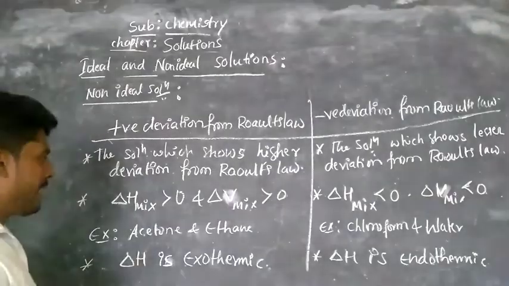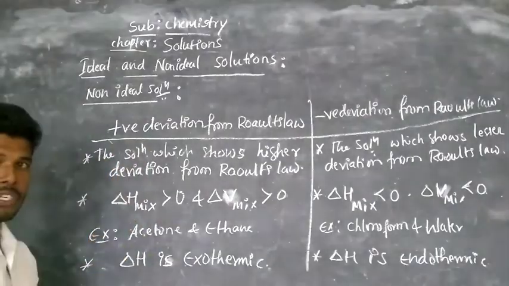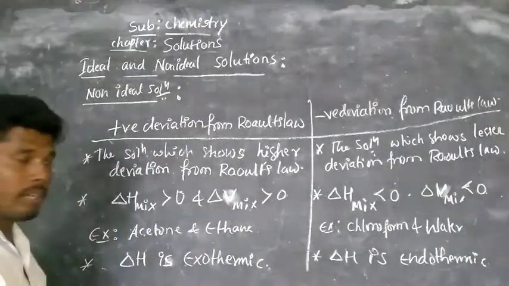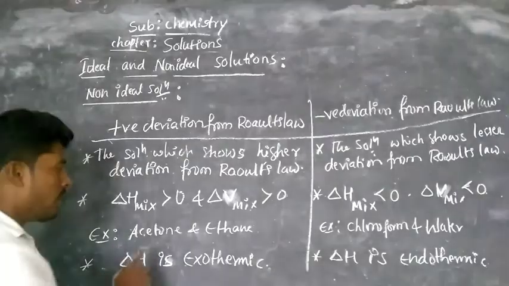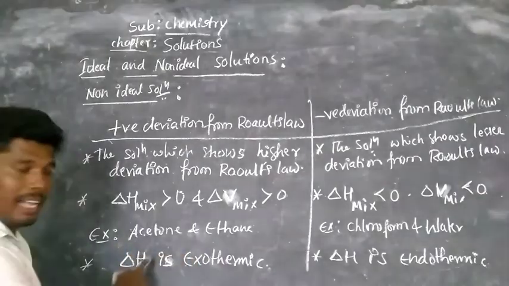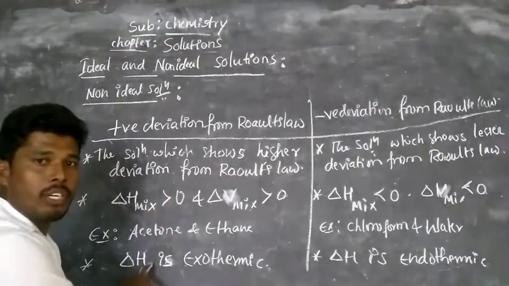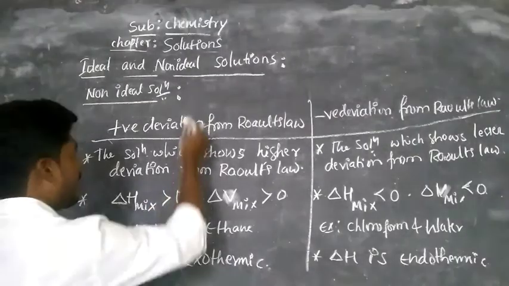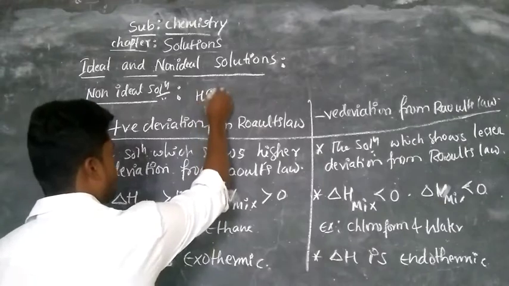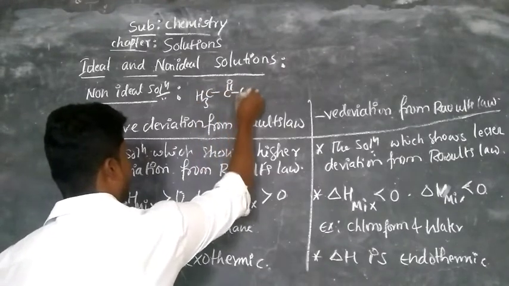For example, in the case of positive deviation from Raoult's law, let's take acetone and ethanol. You know the molecular formula of acetone: CH3, C double bond O, CH3.